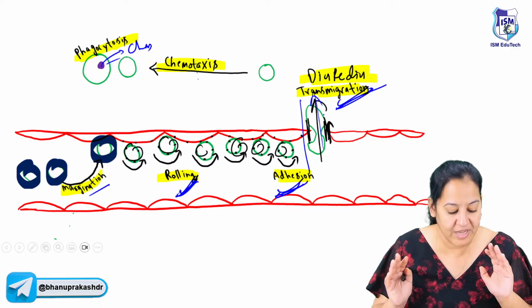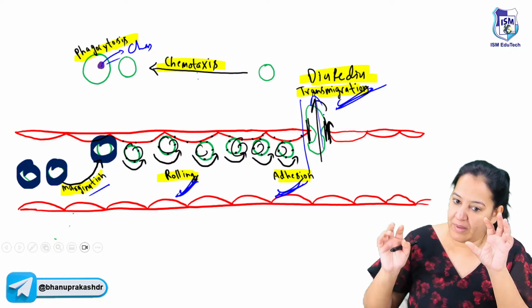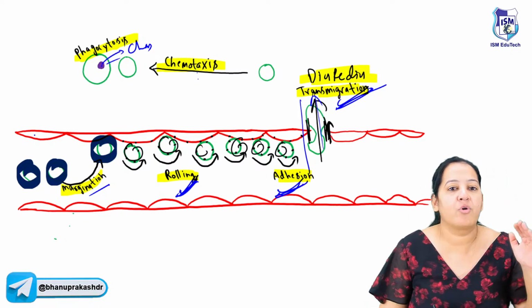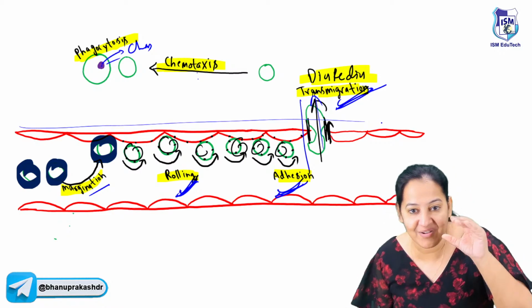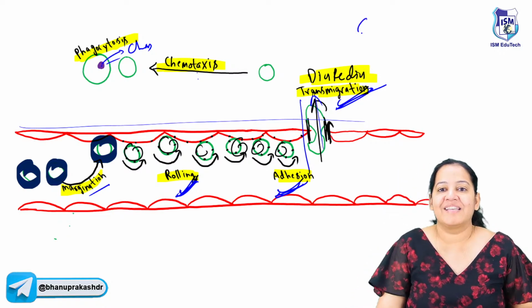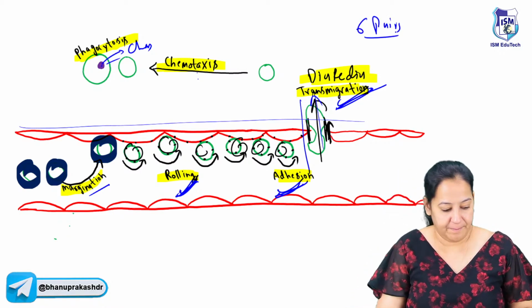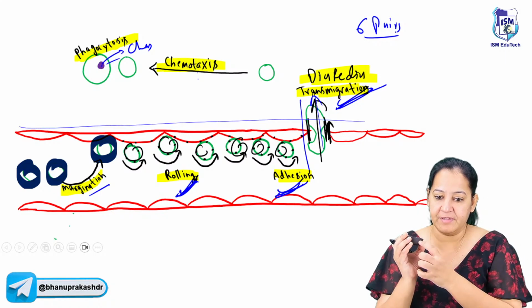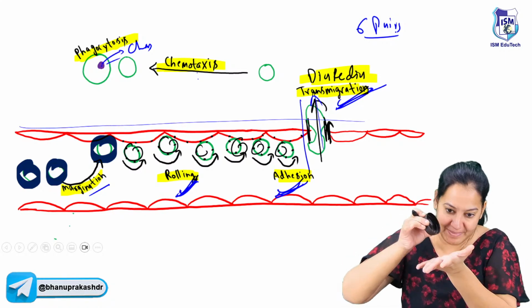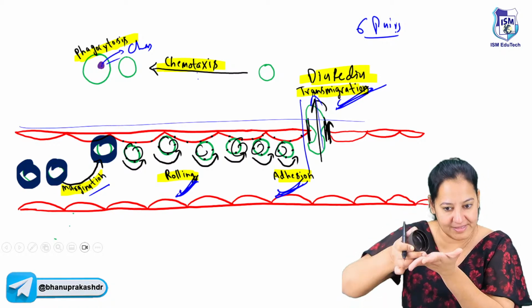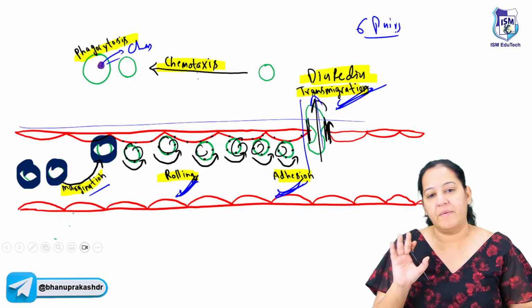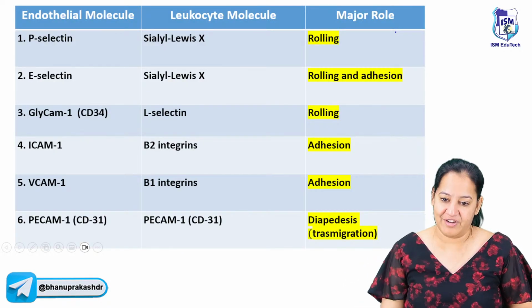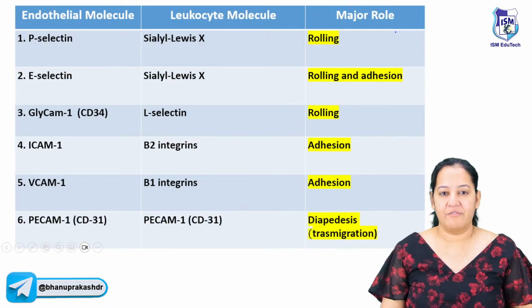So I want to tell you the corresponding receptor between the road and the tire. I will call the endothelium as road. I will call the WBC as a tire. So there are 6 pairs you have to learn. You cannot change the pair. Whatever receptor present here, the corresponding receptor present here, so it's a pair. The first pair, the second pair, the third pair. You have to learn the name of the 6 pairs.